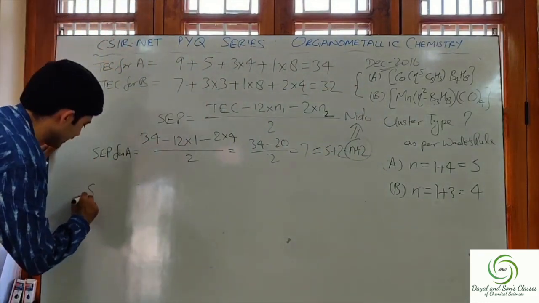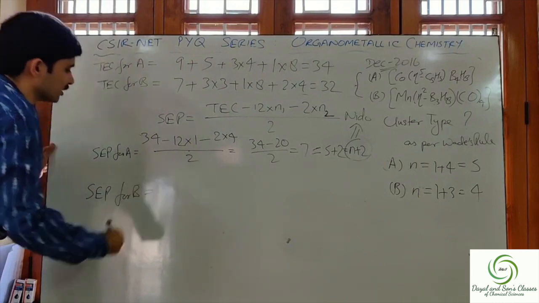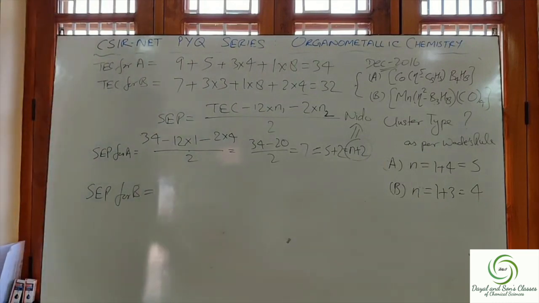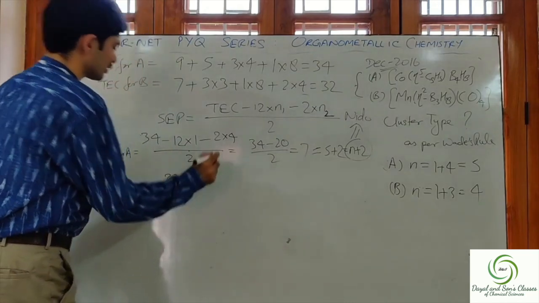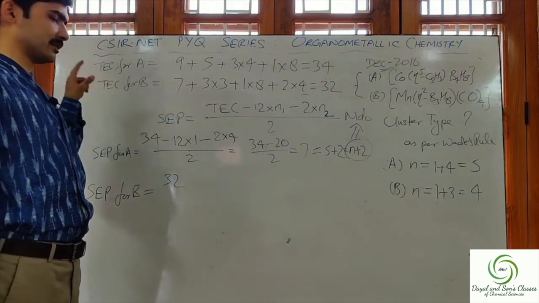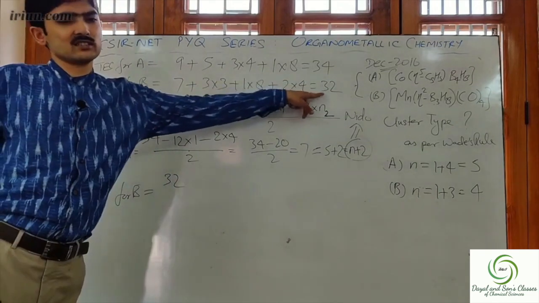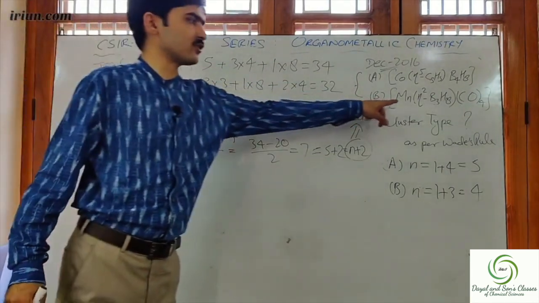Let us check SEP for B. SEP for B will be equal to total electron count for the second complex, which is 32. So TEC is 32 minus number of vertices formed by the transition element.